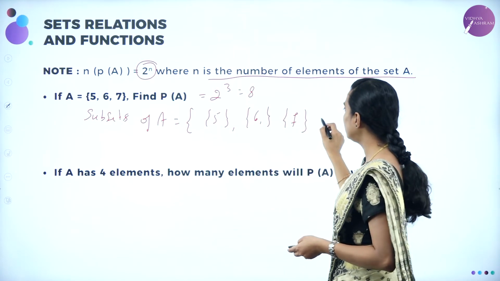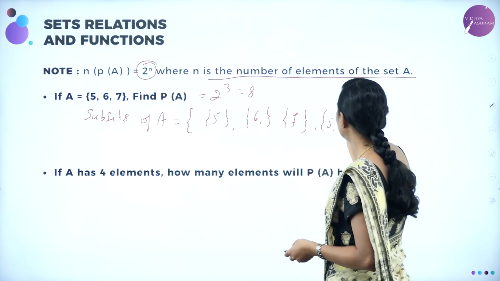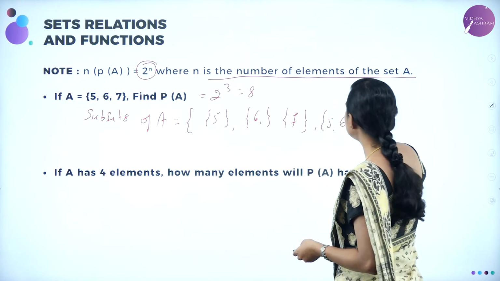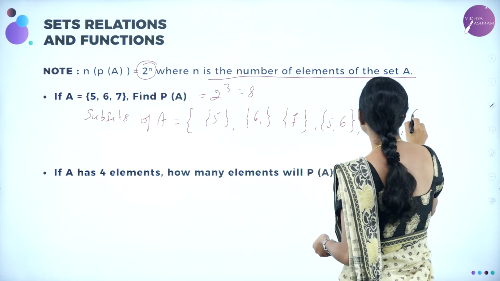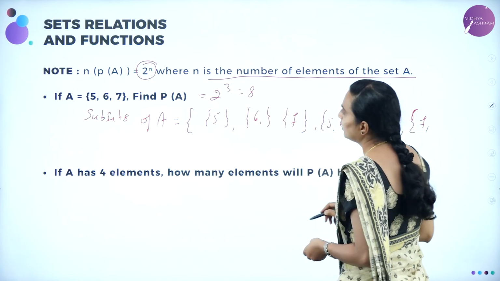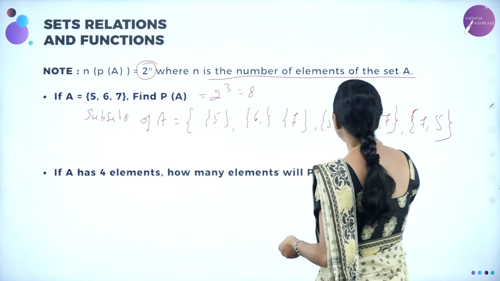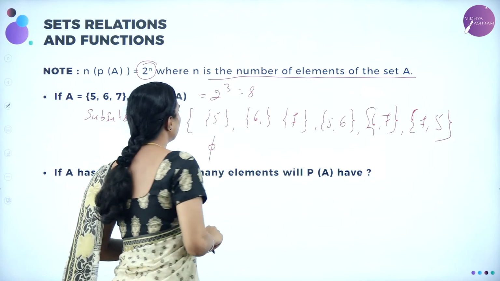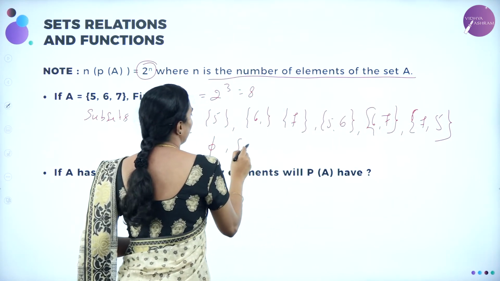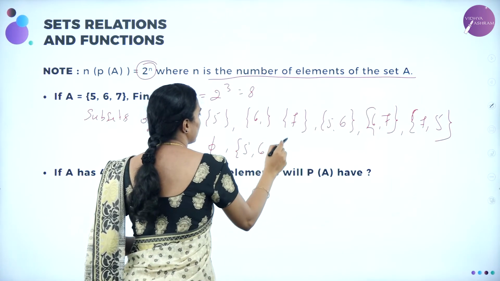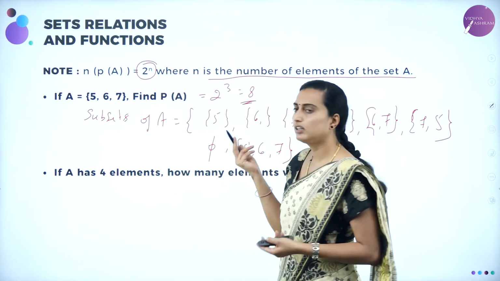Phi, 5, 6, 7, and then 5 6, 6 7, 7 5. 1, 2, 3, 4, 5, 6, 7. One more is 5 6 7. That's it. This is known as the power set. The number will be 8.